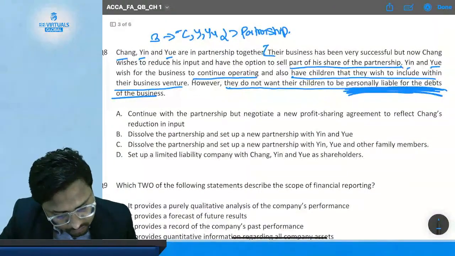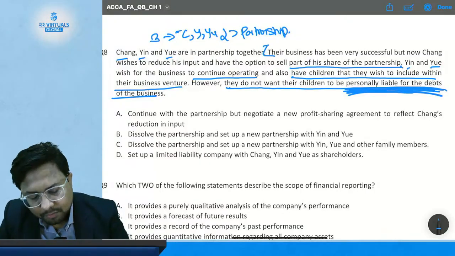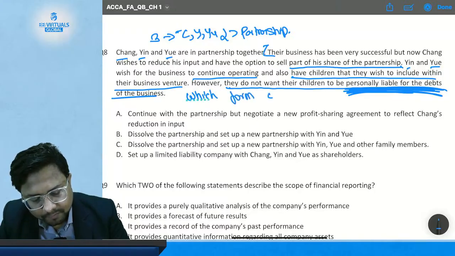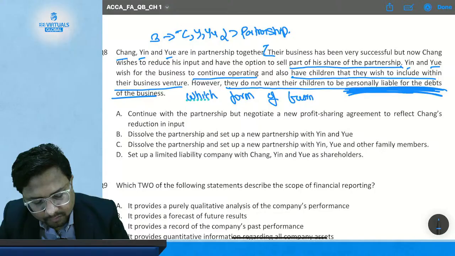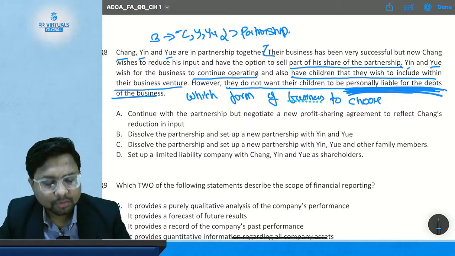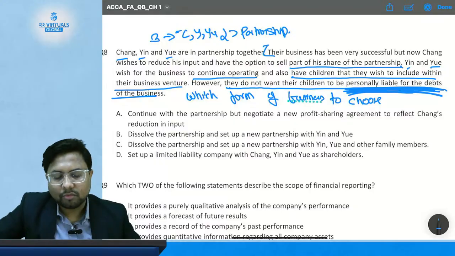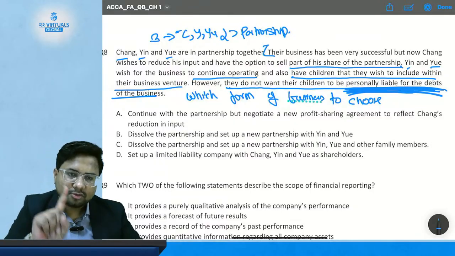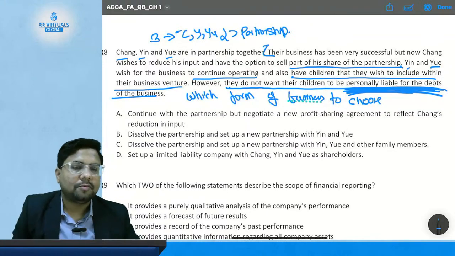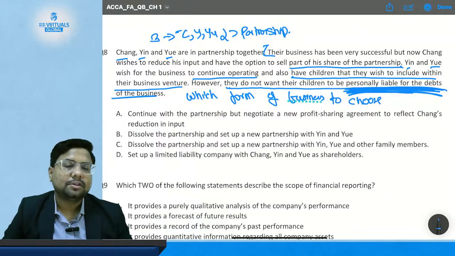So I think there is some part missing in the question. The question asks which form of business to choose. Okay, so what is their condition? They don't want their children to have unlimited liability. So in a sole trader you have unlimited liability, in a partnership you have unlimited liability, only in the company form of business you don't have unlimited liability. Okay, so what is the correct answer? The correct answer should be to have a company.